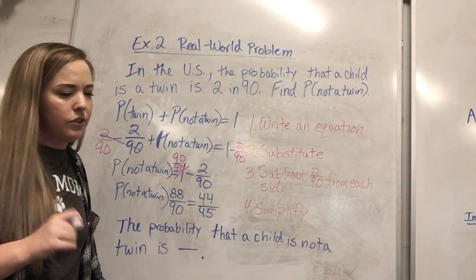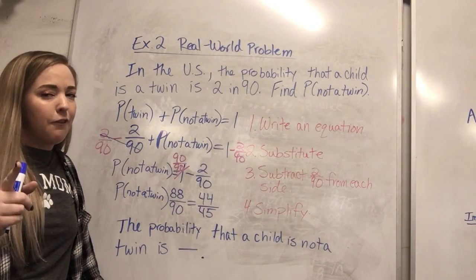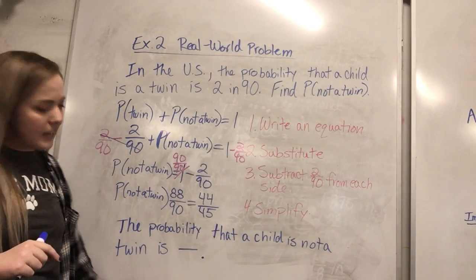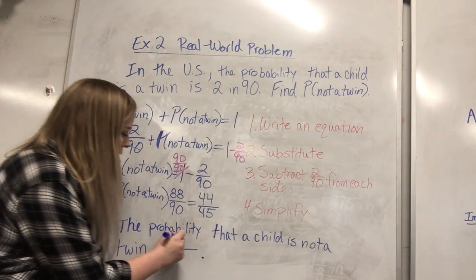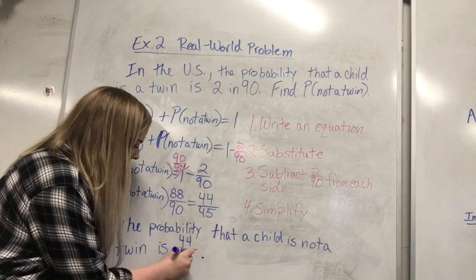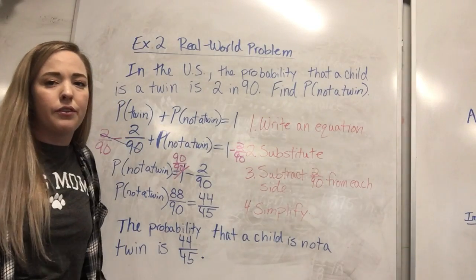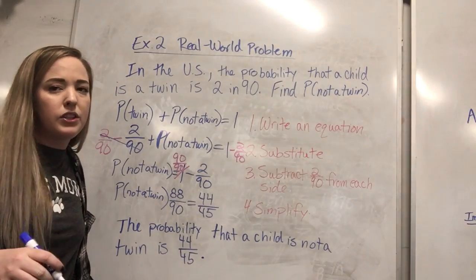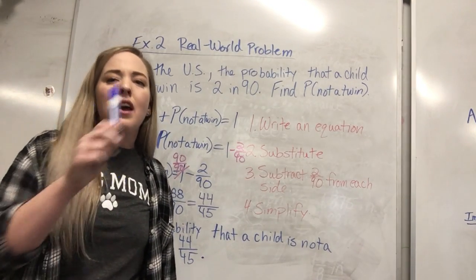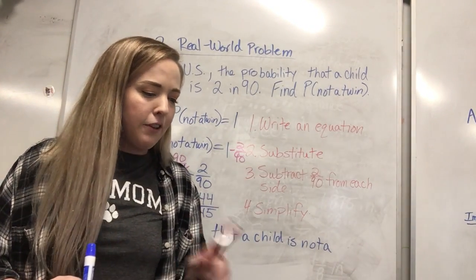So 44 over 45. We need to put this in a statement. The probability that a child is not a twin is 44 out of 45. So 44 over 45. Okay? Simple as that. Now what I want you guys to do, I'm not going to write it on the board, but I want you to look in your pocket for the practice problems.